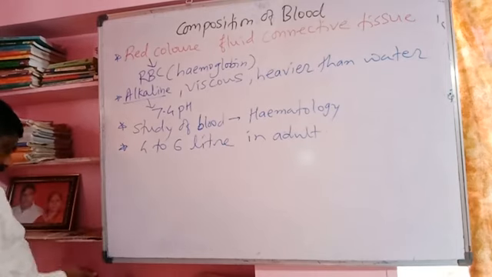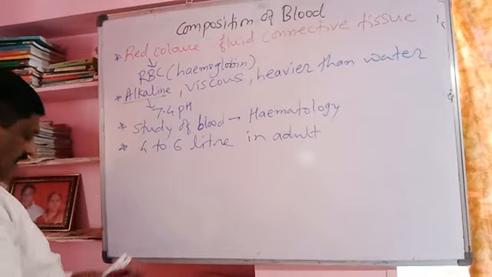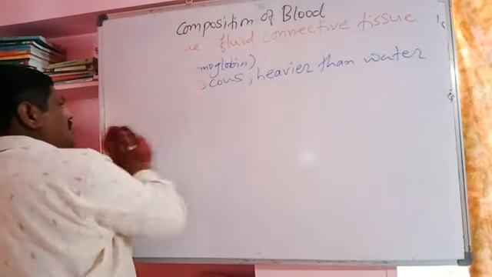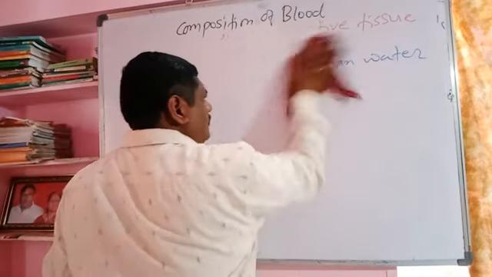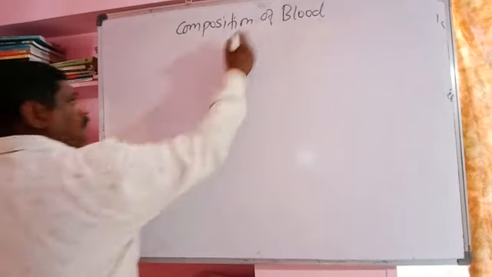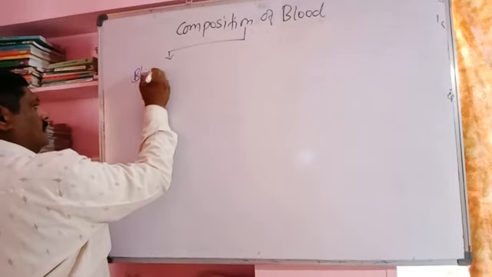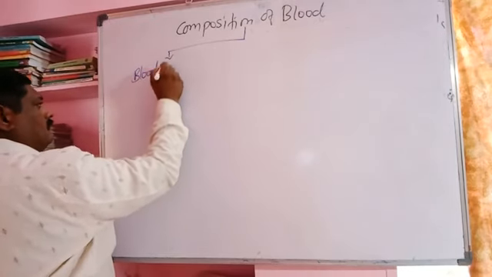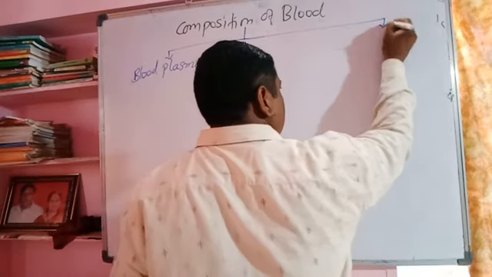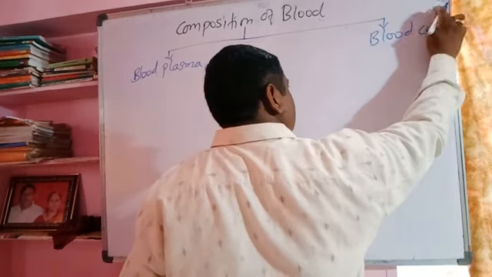Such blood consists of two parts: blood plasma and blood cells, the blood corpuscles. The blood plasma is about 55%, and the blood cells, the form elements, are 45%.